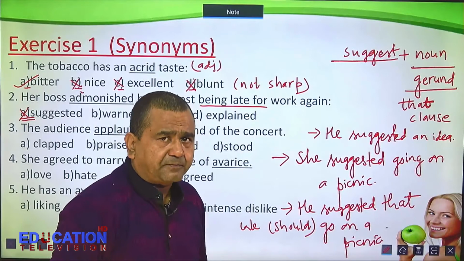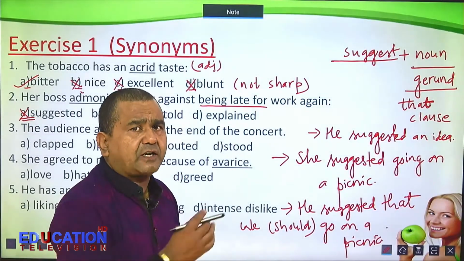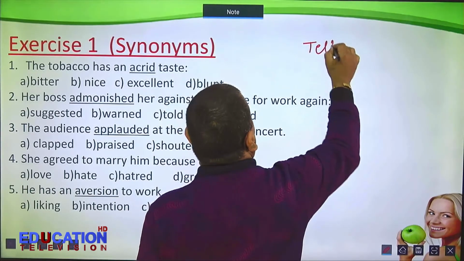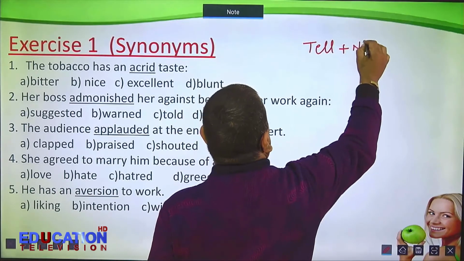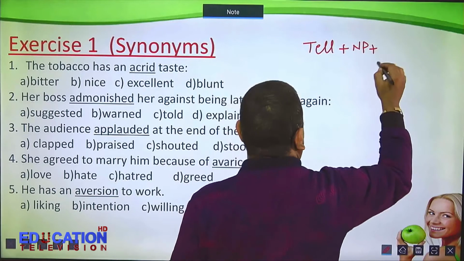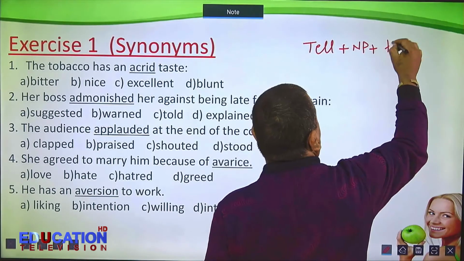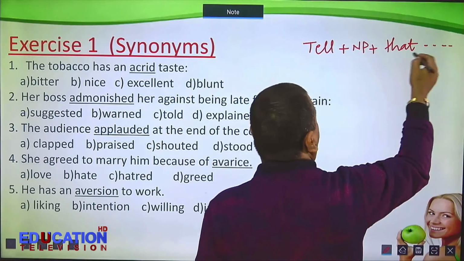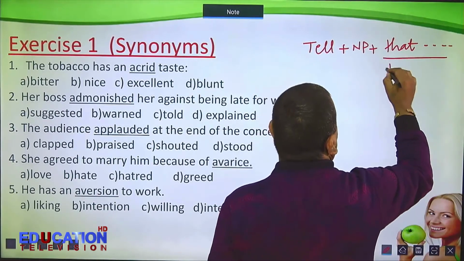Right? Similarly, see the structure of the verb tell. Tell is followed by noun or pronoun plus either that clause or to infinitive.